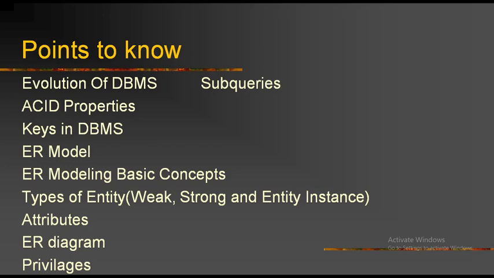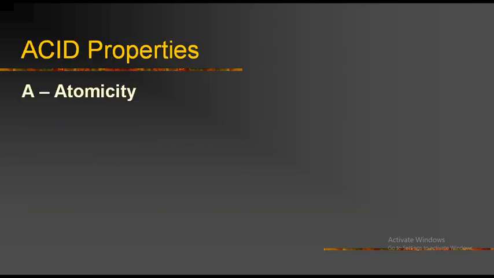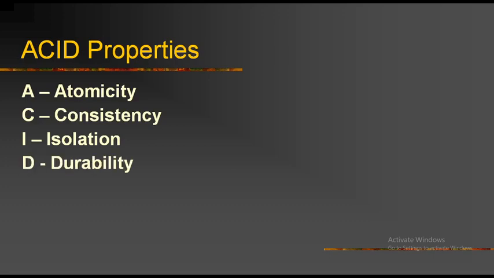Next one is ACID properties. The acronym stands for A for atomicity, C for consistency, I for isolation, and D for durability. It is an important 3 mark question. Atomicity follows the thumb rule, all or nothing. While updating the data in the database, it will update the whole database or nothing. That is what is known as atomicity.